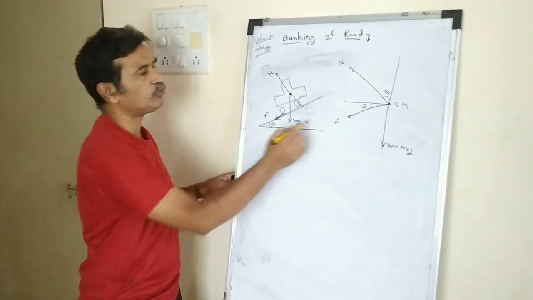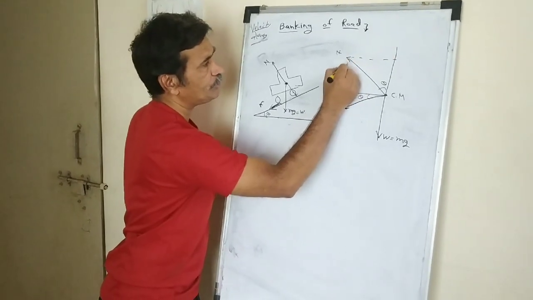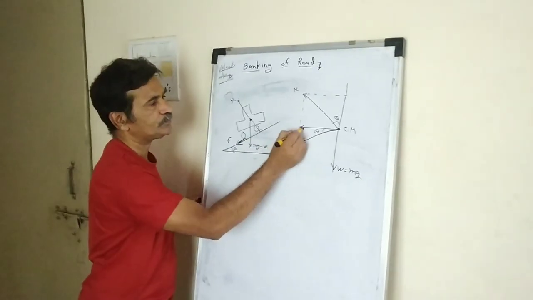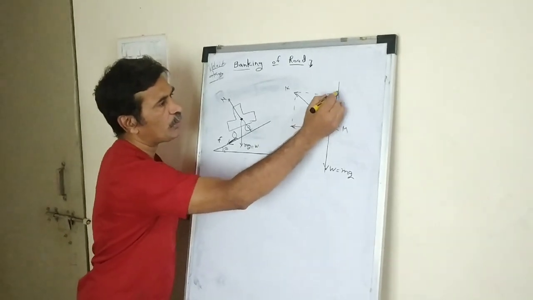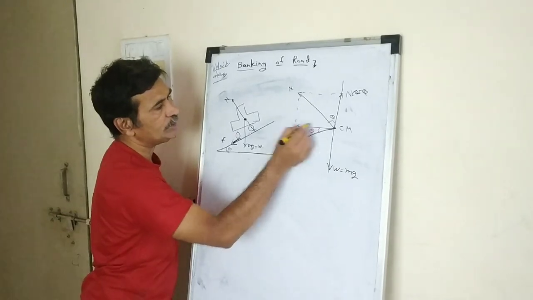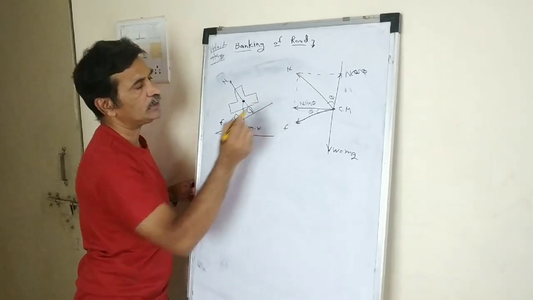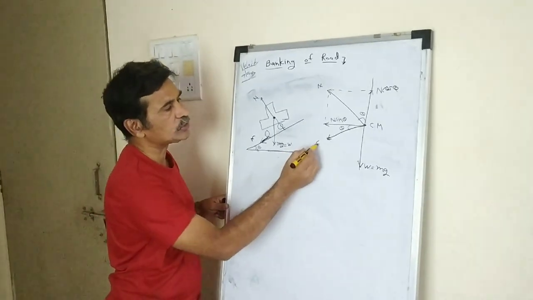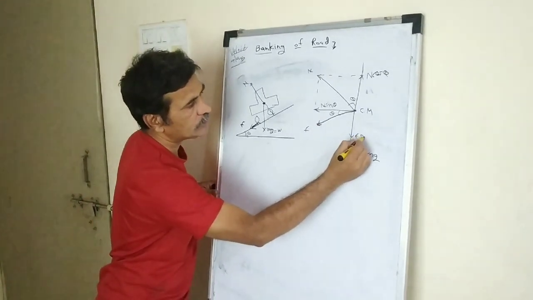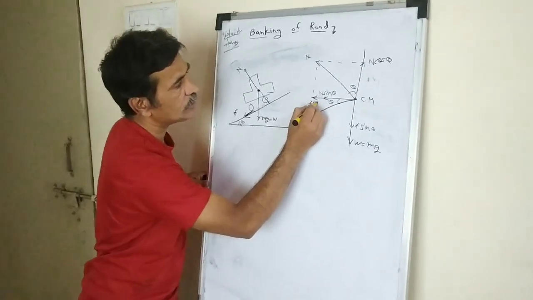We can break this normal force into two parts, the vertical component and second the horizontal component. This vertical component is N cos theta, and second, this horizontal component is N sin theta. Similarly, this frictional force we can break into two parts, this F sin theta and here F cos theta.